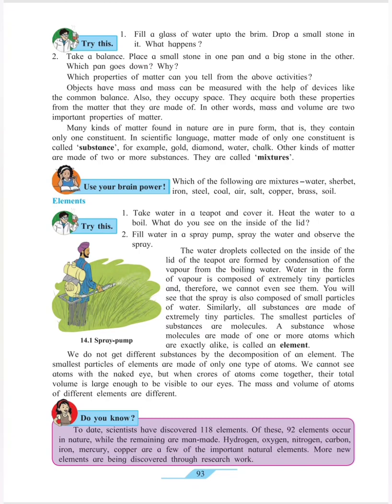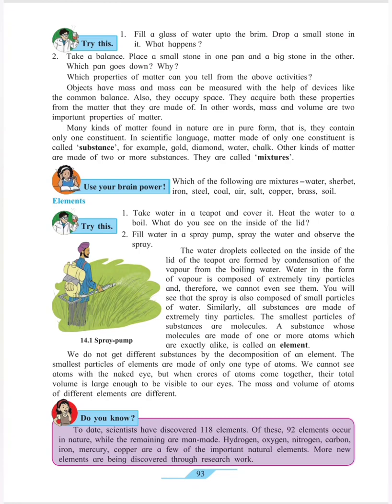The water droplets collected on the inside of the lid of the teapot are formed by condensation of the vapor from the boiling water. You have maybe seen many times when your mother cooks in the kitchen, if you cover the container with a lid and keep the gas on, you will see some water on the inside surface of the lid. That is due to the process called condensation of water.